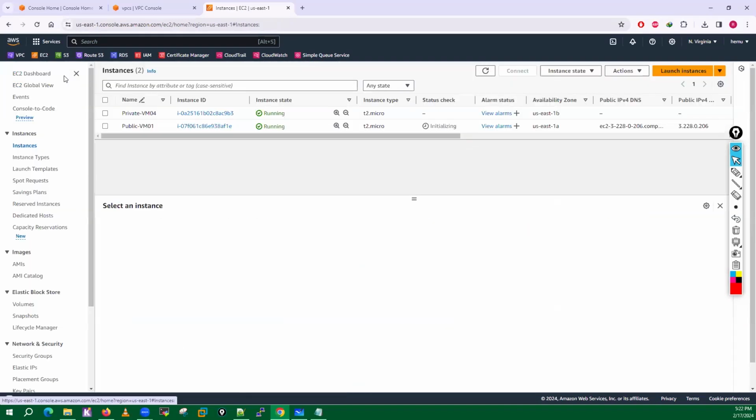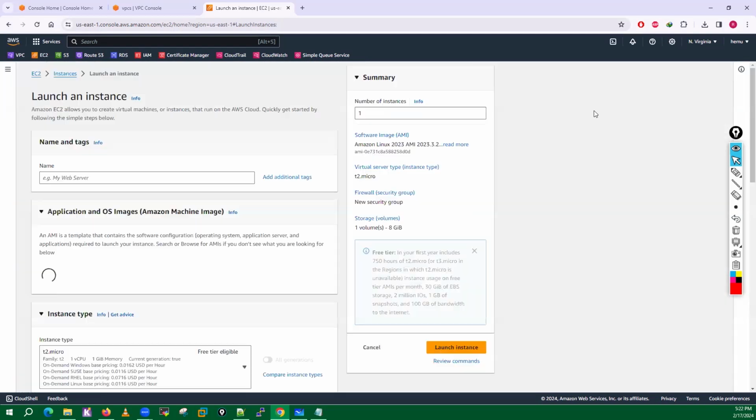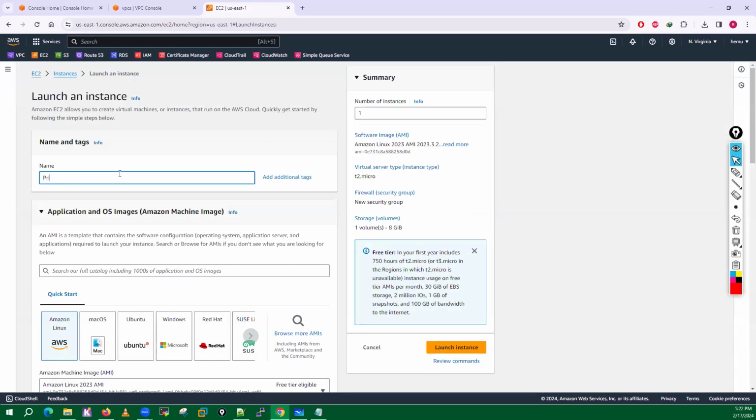This machine is launching. I'll go here. Let me launch one more VM, which is private VM03.